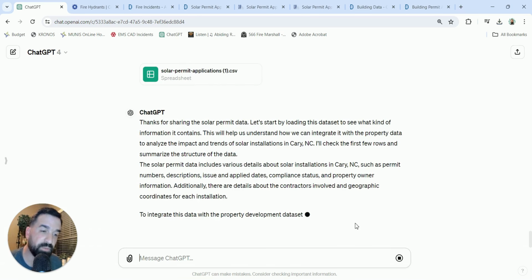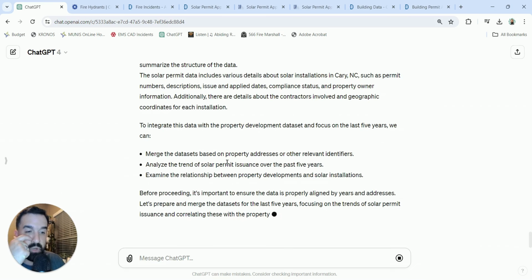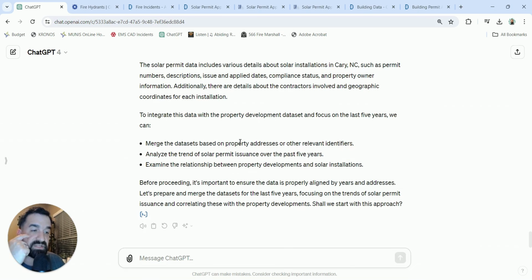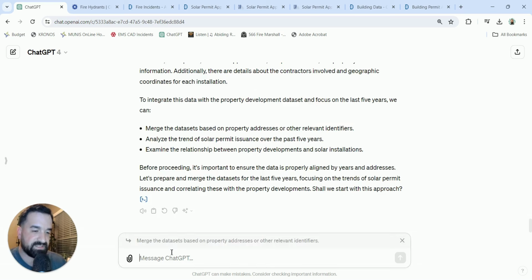Okay, so here's our solar permit data, and we see here it's going to try to merge the data sets based on property addresses or other relevant identifiers. You could also analyze the trend of solar permit issuance over the past 5 years, examine the relationship between property developments and solar installations. Let's try this. Let's just see if this works. I don't know if this is going to work, but let's try it out.